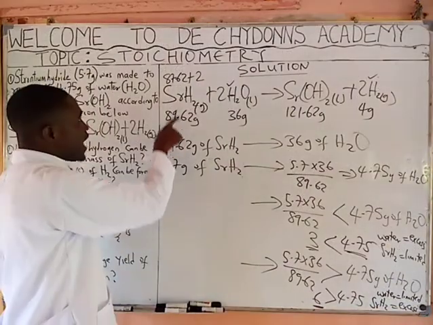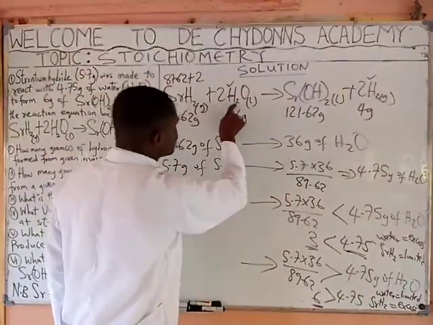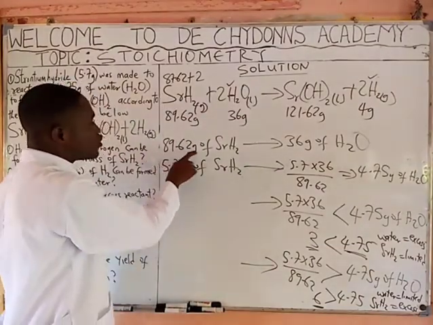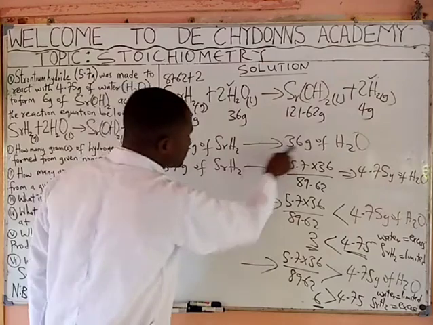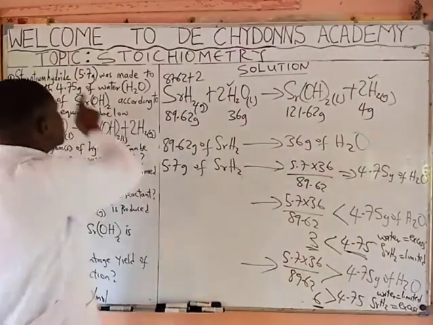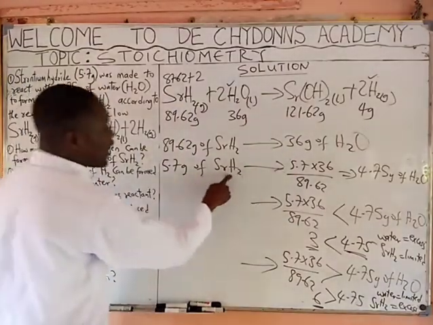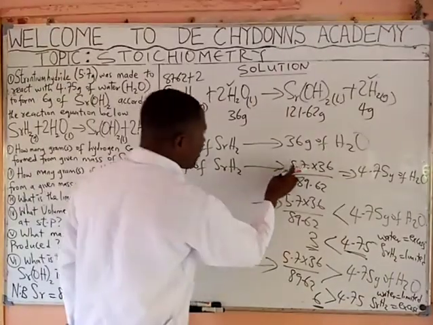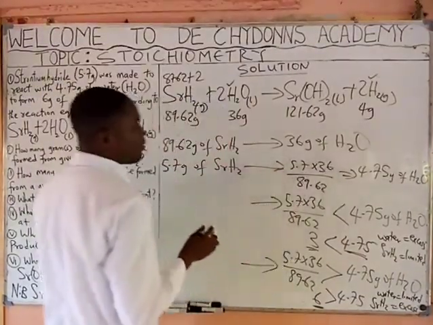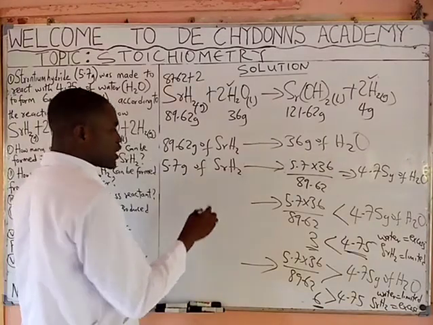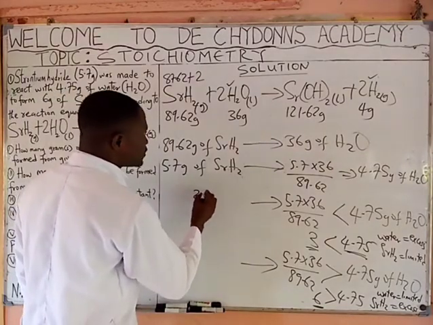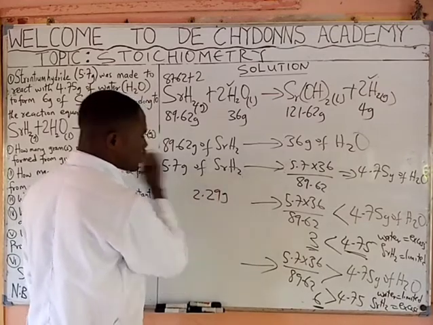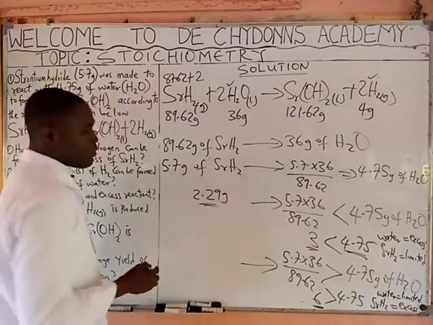Okay, we now compare this to this, the reactant side. We now say 89.62 grams of this reacted with this. Then the 5.7 grams of strontium hydride should react with what? We now say 5.7 times 36 all over 89.62. That will be giving us 2.29 grams of water.